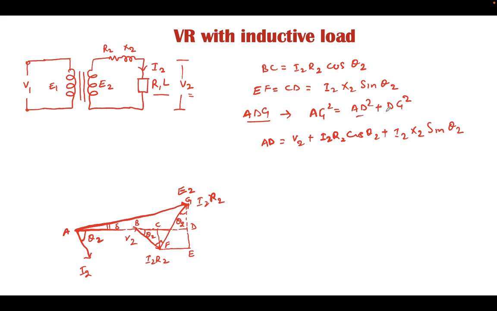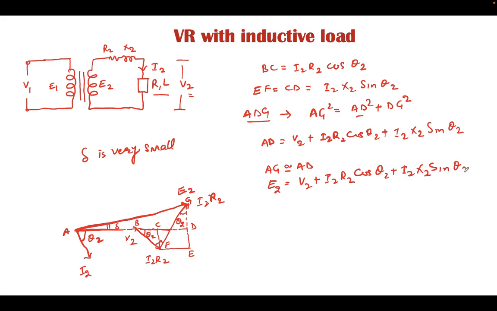Knowing this vector AD, DG can also be calculated, but since this angle delta is very small, we can say AG is nearly equal to AD, and AG is nothing but E2, which is equal to V2 plus I2 R2 cos theta 2 plus I2 X2 sine theta 2.